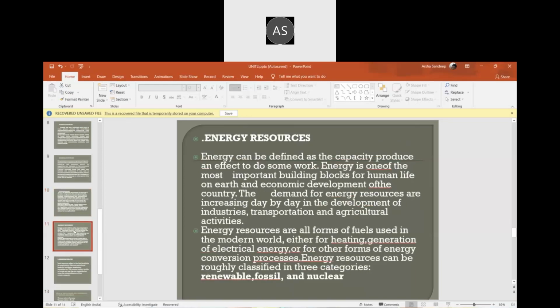Next we go on to the energy resources. Energy can be defined as the capacity to do some work. Without energy we cannot do any work.